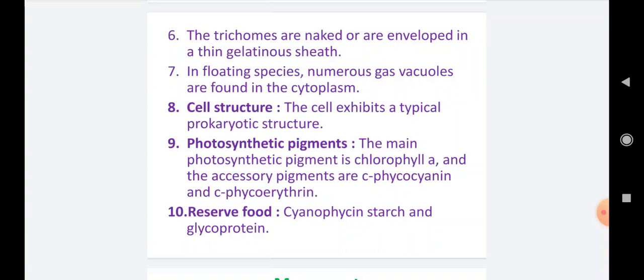Number 7. In floating species of Oscillatoria, numerous gas vacuoles are found in the cytoplasm. This is one of the characteristics of Oscillatoria cells, found in the floating species. Then cell structure. The cell exhibits a typical prokaryotic structure, meaning the cells are typically prokaryotic like bacteria.